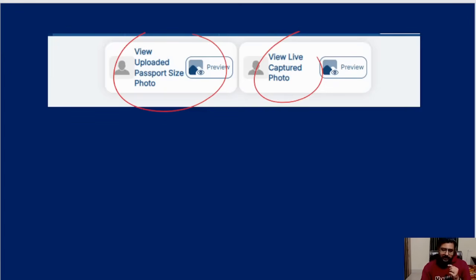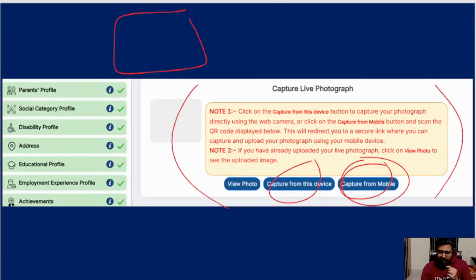Else you have to come here again, click on capture from mobile, another QR code will come, scan that, and do it again in the phone. So it is possible to click in the phone even if your laptop camera is poor or you don't have a web camera. This mobile feature will interchange from laptop to phone and allow you.